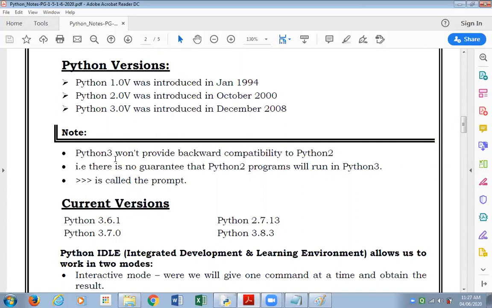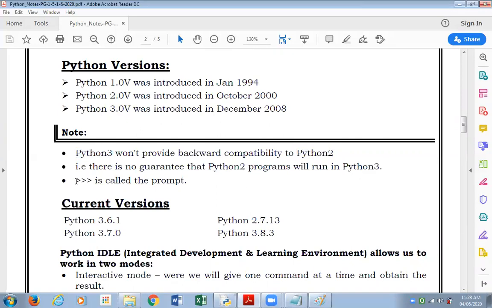Note, Python 3 won't provide backward compatibility to Python 2. That means if you write programs in Python 3 on one machine, you can't take them to some other machine which has Python 2 on it and use them. It would not work. Similarly, if you have programs written on some machine in Python 2 and you try to execute them on machines with Python 3, they'll not work. So there is no guarantee that Python 2 programs will run on a Python 3 machine, or Python 3 programs will work on Python 2.